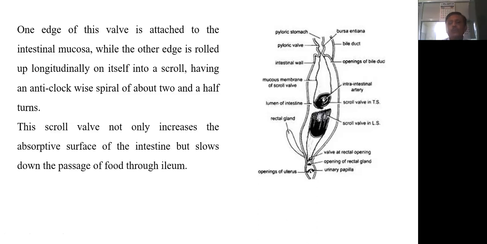This scroll wall not only increases the absorptive surface of the intestine, but also slows down the passage of food through the ileum. So it passes slowly so that complete digestion may occur due to the secretion of bile and also the pancreatic juice. All these juices get mixed with the semi-digested food coming from the stomach, and hence complete digestion occurs in this intestine.